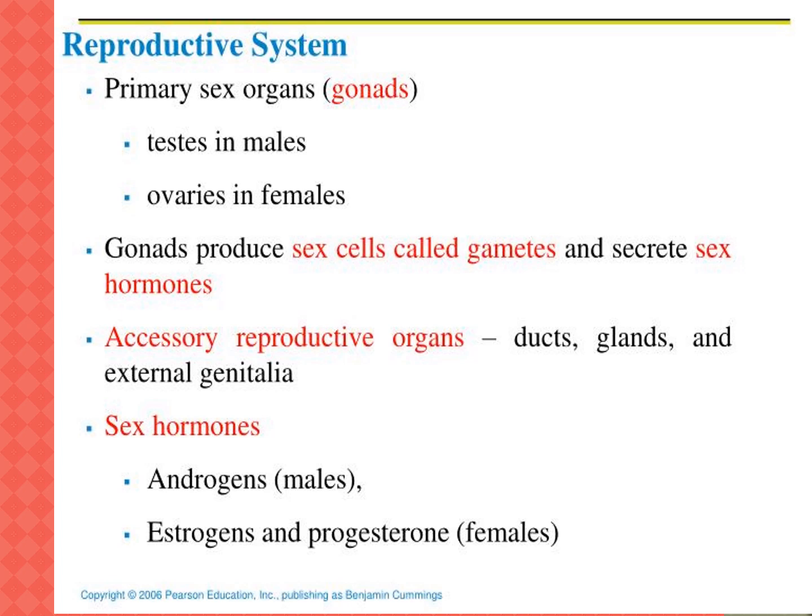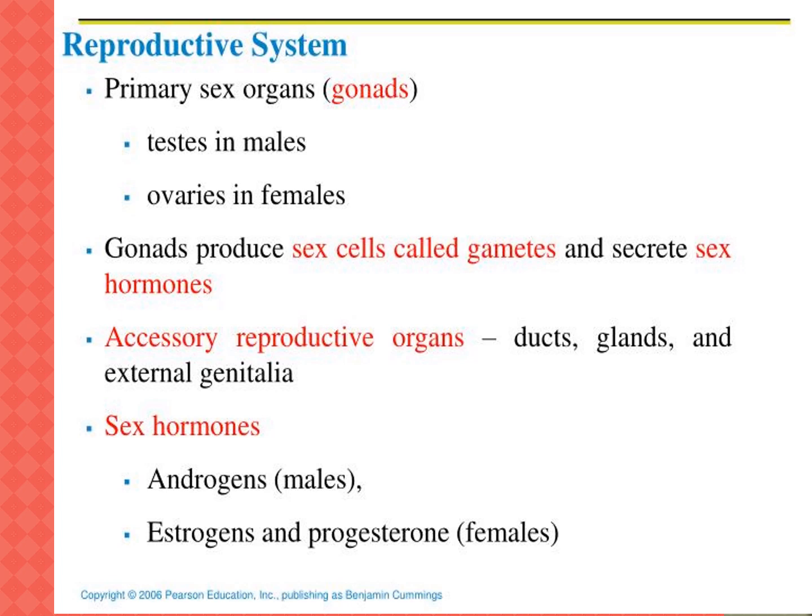The testis is the male primary sex organ, and the ovary is the female primary sex organ. Gonads produce sex cells called gametes and secrete sex hormones.